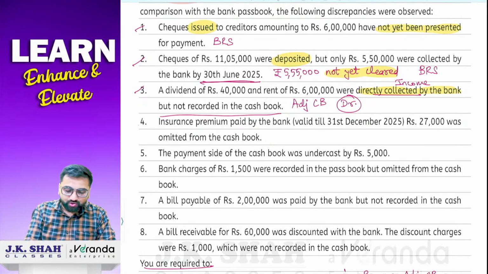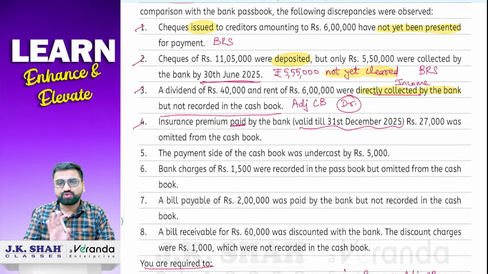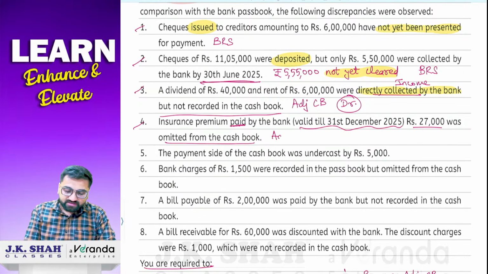Chalo next. Fourth point. Insurance premium paid by the bank. Now see here they have told you paid. Valid till 31st December 2025. See valid किधर तक है वो insurance premium, that is of no use to us. Rupees 27,000 was omitted from the cash book. Now this is the classic example of errors of omission. हमने omit कर दिया पूरा transaction को, book में record नहीं किया. So now it is the time to record it.